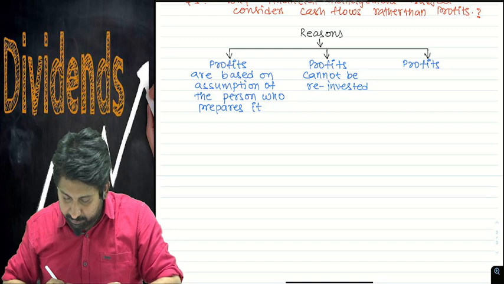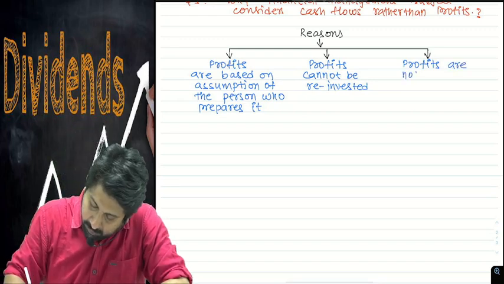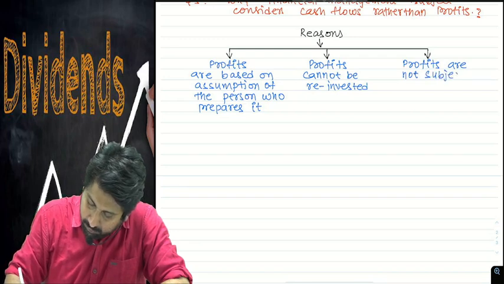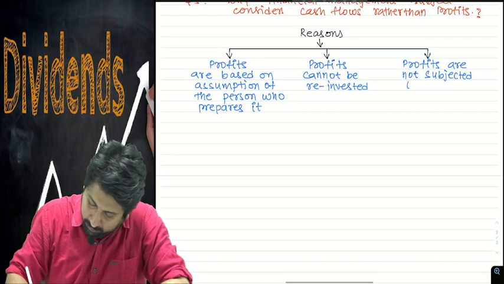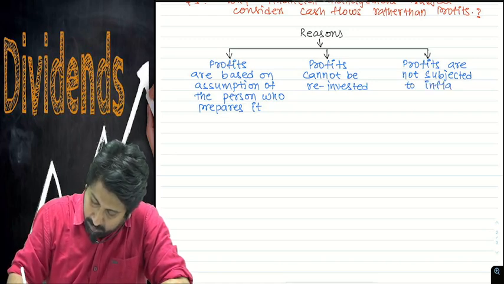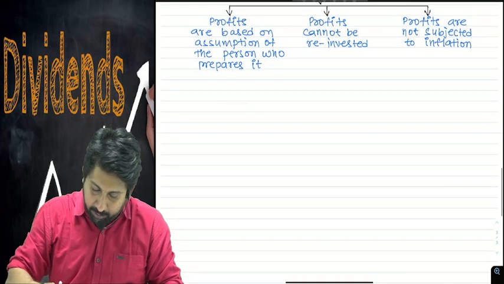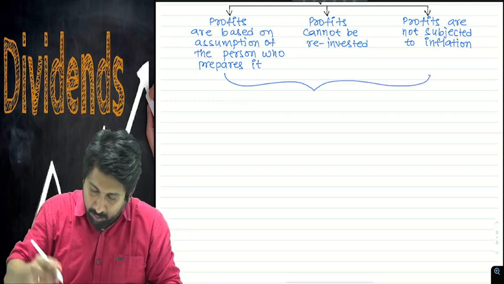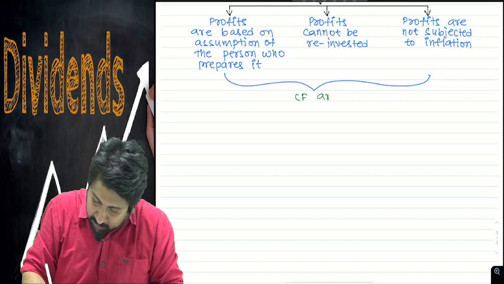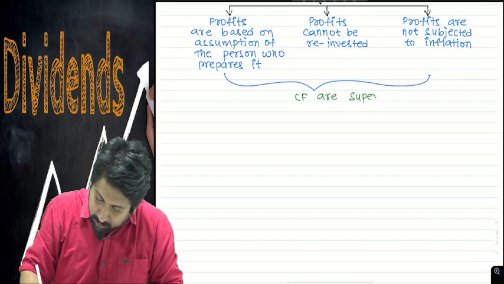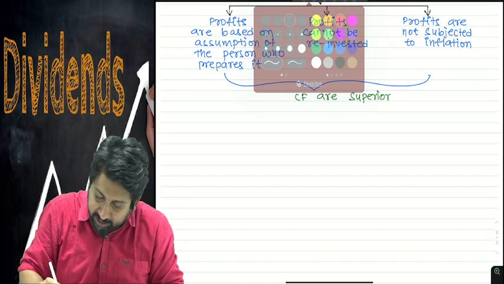Reason number 3: profits are not subjected to inflation. Therefore, what is considered? Cash flows are superior.